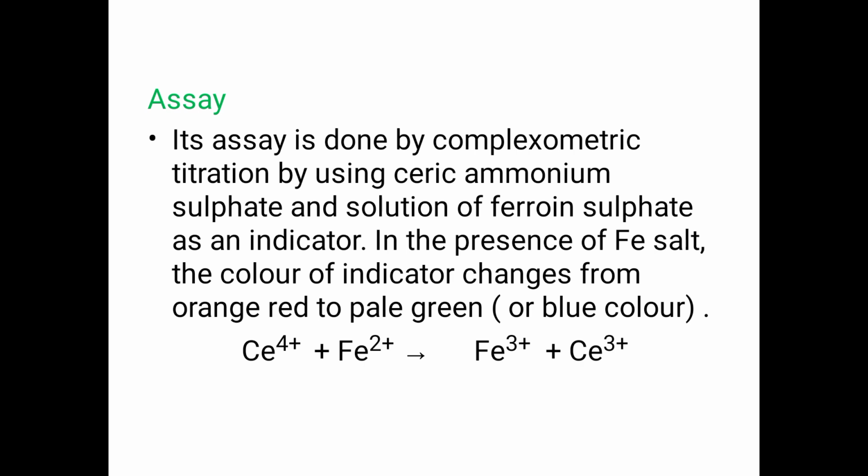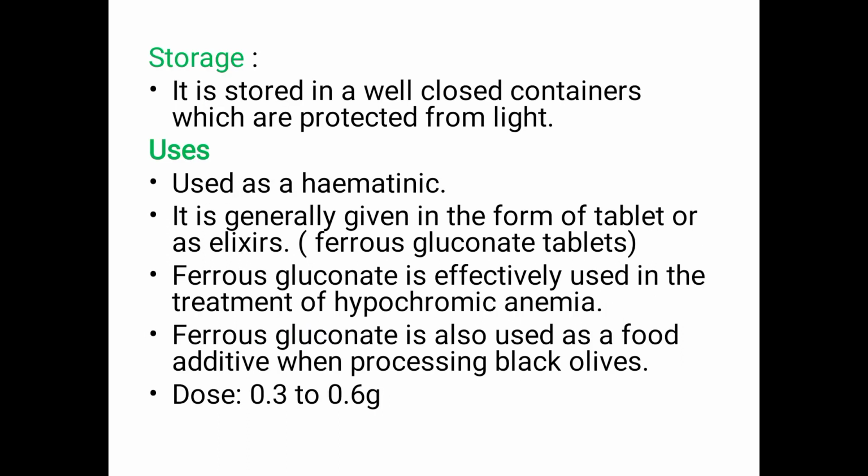In the presence of ferrous salt, the color of the indicator changes from orange red to pale green or blue. The reaction: Ce4+ plus Fe2+ gives Fe3+ plus Ce3+.